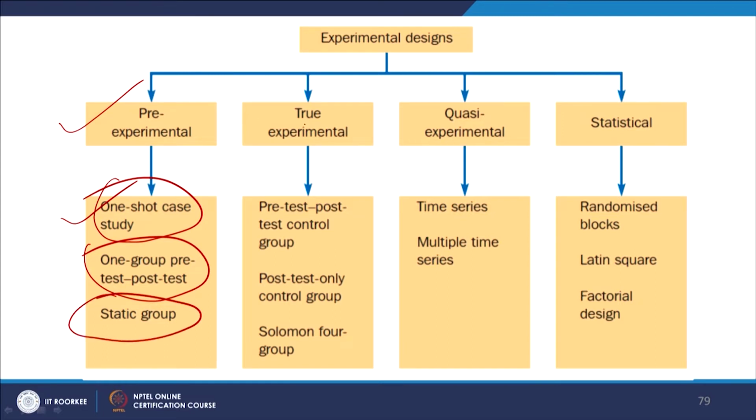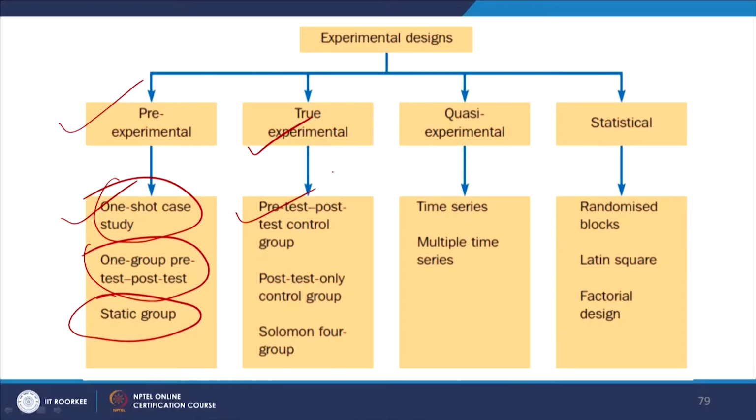Second, we did the truly experimental. So, why is it called truly experimental? If you remember, I had explained a study can be termed truly experimental when there is an element of randomization possible in it. That means if you can randomly select the test units and place them in the treatment or the control group, then we say it is a real experiment, because that is what an experiment is all about. In an experiment we do not create any bias; we try to be as fair and unbiased as possible.